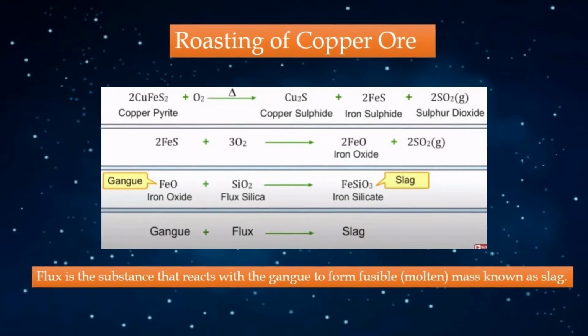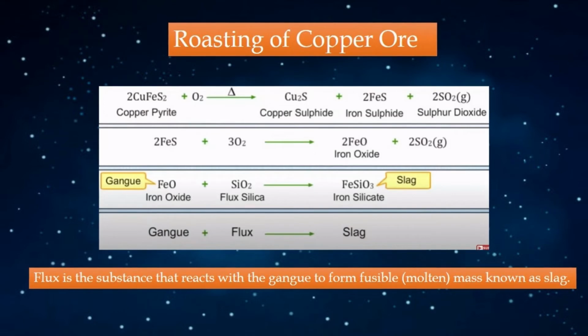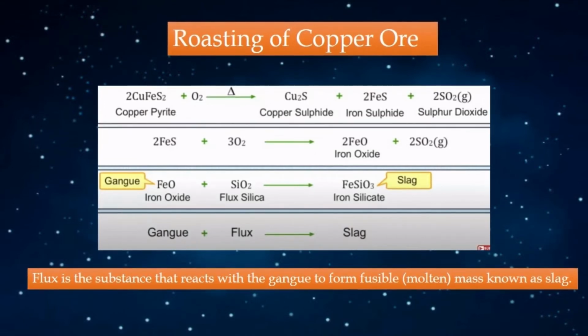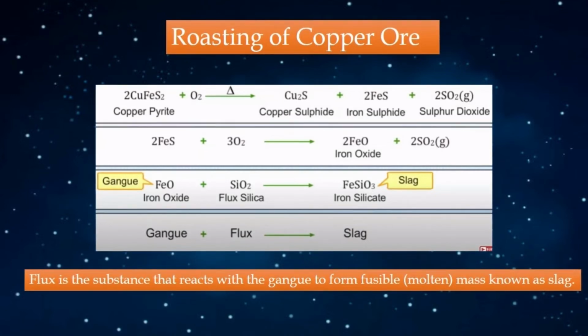If you take the copper ore, there the iron will be considered as an impurity. So in order to remove this impurity, I will be adding some other substance which can react with this impurity. The substance that can react with that impurity will be called flux. So here I am going to add silica as that flux.